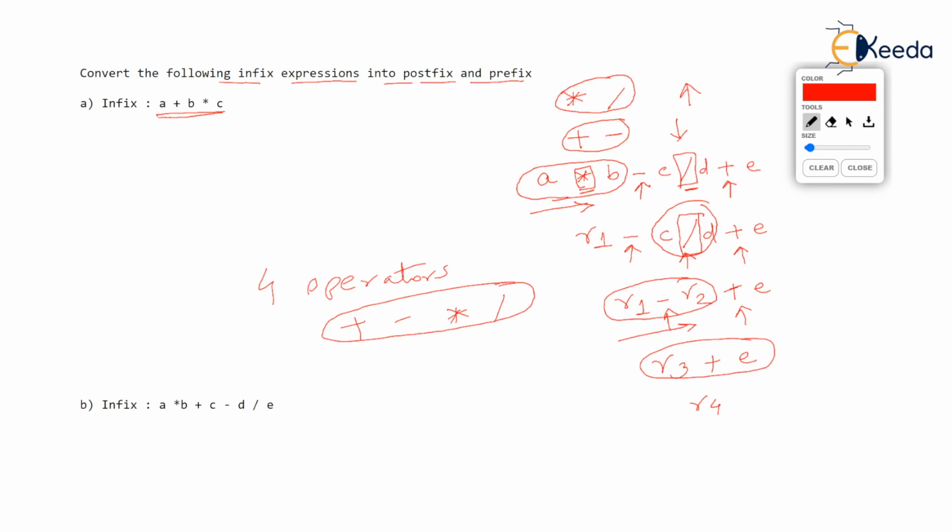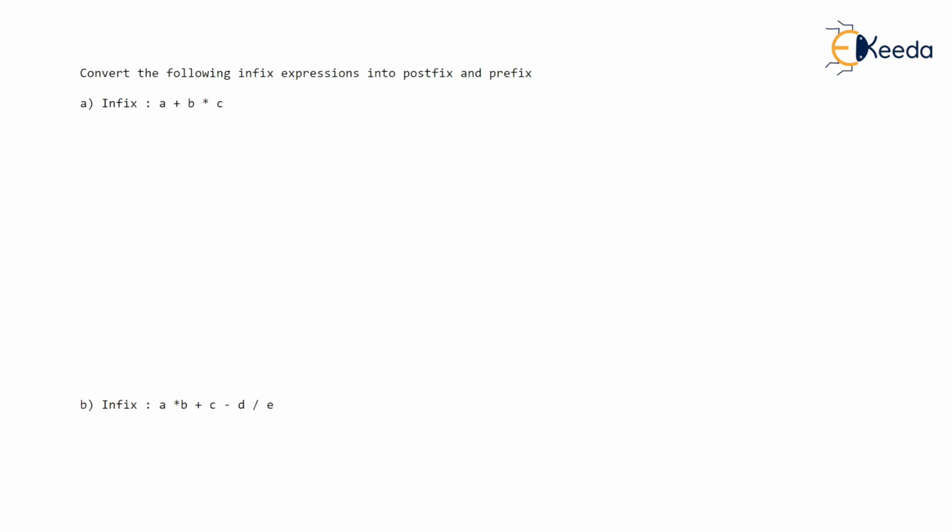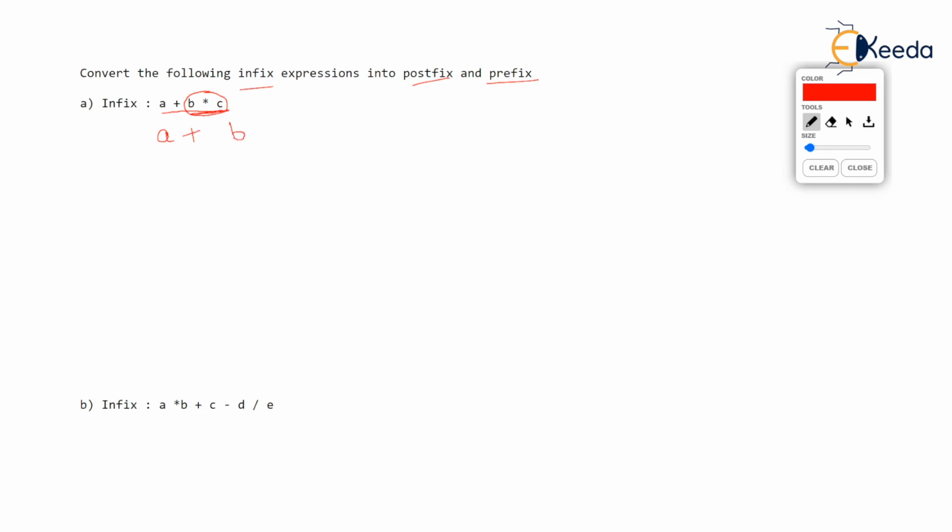All right. So let's come back to the problem. What is the problem? We want to convert infix expression into postfix or prefix. Let's take A plus B into C. We want postfix of this. So take the part which has highest priority, that is multiplication, and convert it. What is B into C in postfix? It is A plus, I have left this part as it is, and the postfix is BC asterisk.